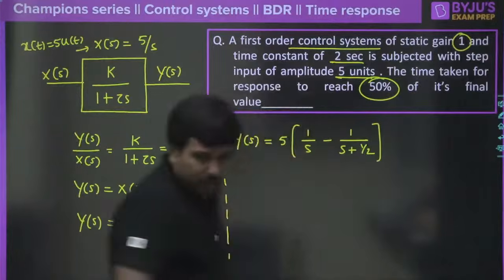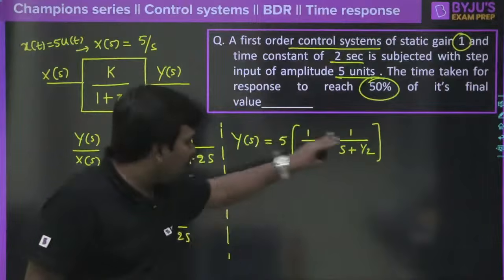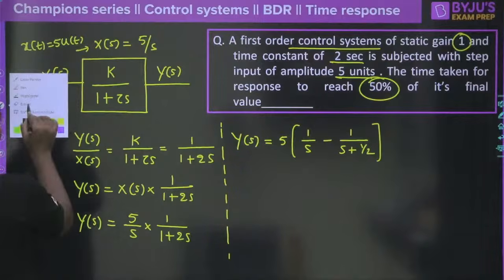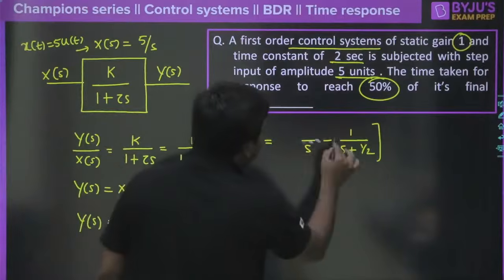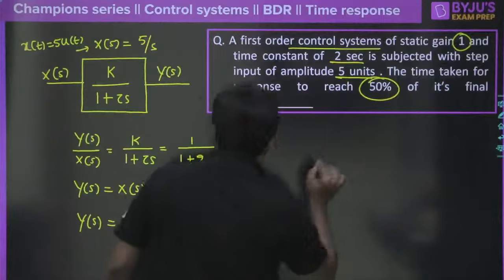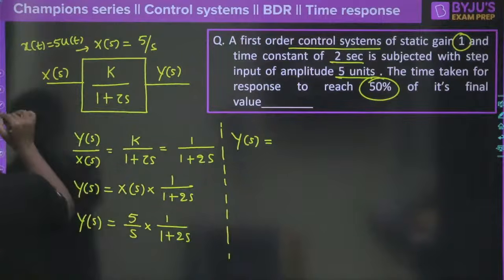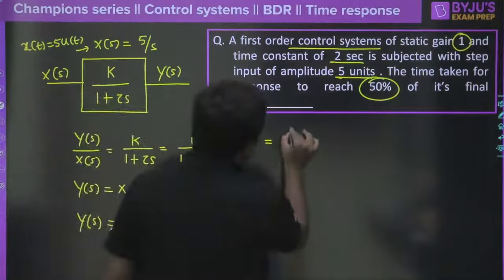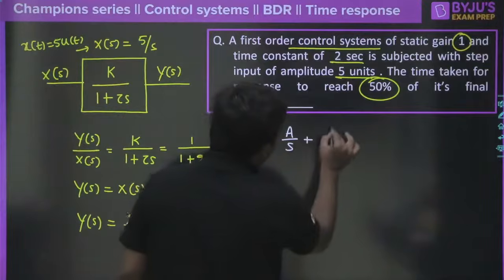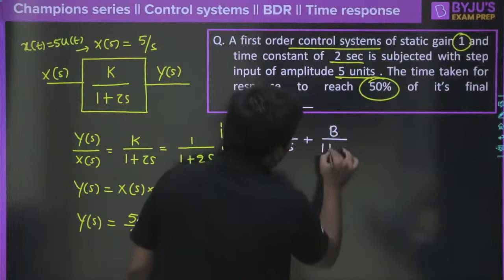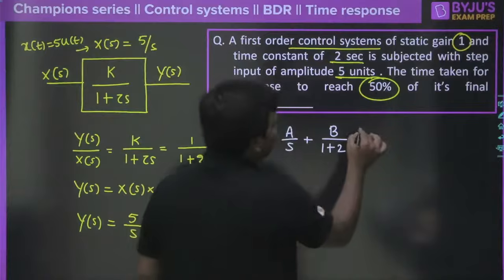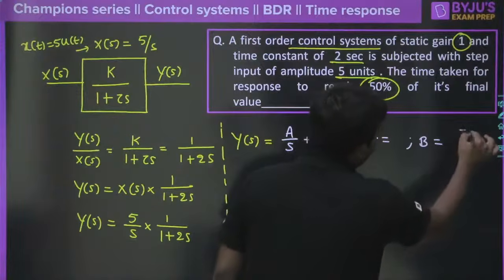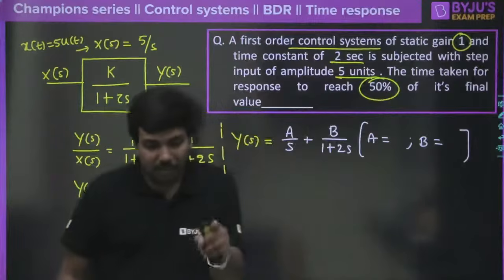Clear? So this is how it is going to become. Just try to rearrange the things. But as I already knew, if you do the partial fraction, you will get the partial fraction, no problem. Otherwise, if anybody is struggling here, just write down a by s plus b by 1 plus 2s, and find the values of a and b using partial fractions. I feel that all of you are capable of doing this because this is elementary mathematics.